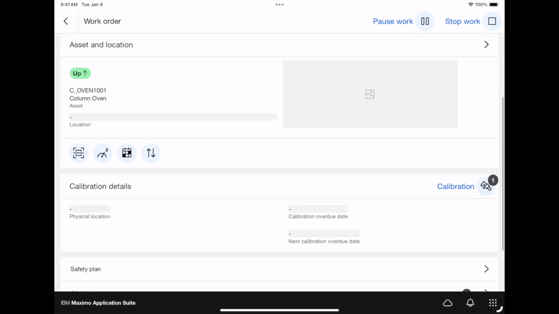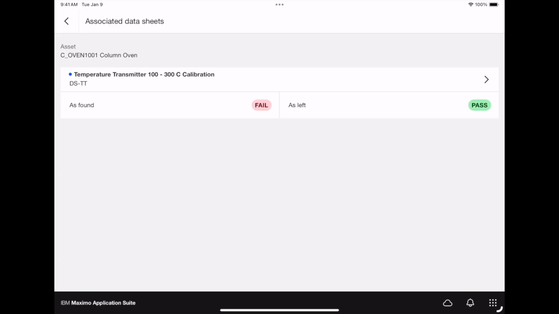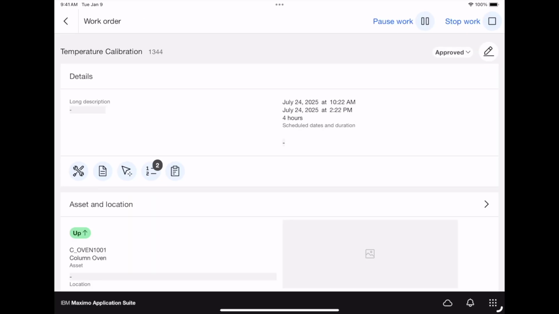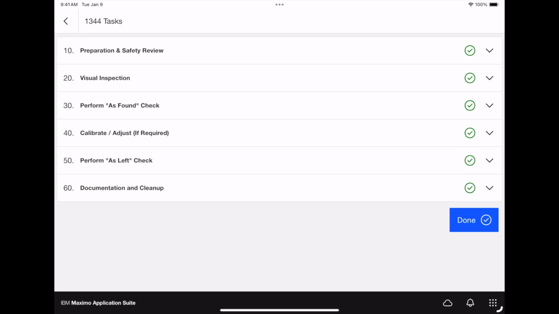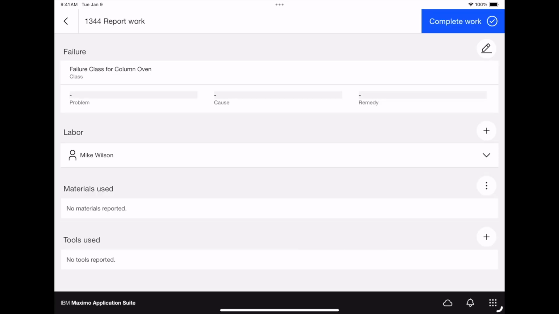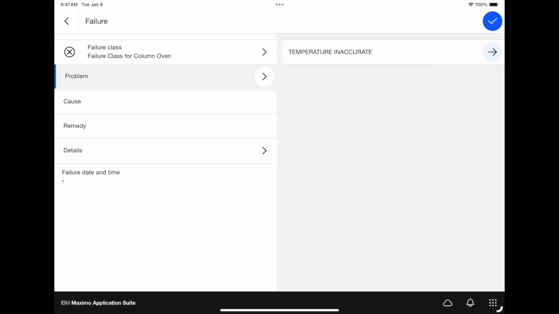So once all that's loaded, it will be saved in the datasheet, which you can then view later in the process. Then Calvin will go back and finally click the blue check mark as he finished it. He'll clean up after himself. Once he finishes all the tasks, he'll hit done. Now he will go through the process of reporting the work, starting with the failure codes. Calvin will click the edit button.